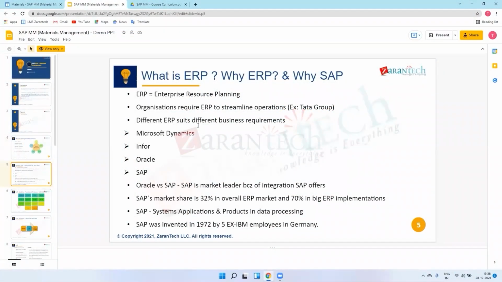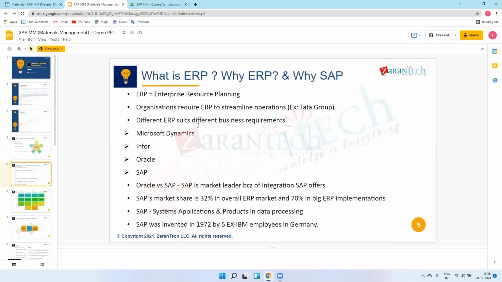So what is ERP, and why ERP, and why SAP? First we'll see. ERP means enterprise resource planning. SAP is one of the ERP software, we can say, and in every organization, ERP needs to be implemented to handle their regular businesses.